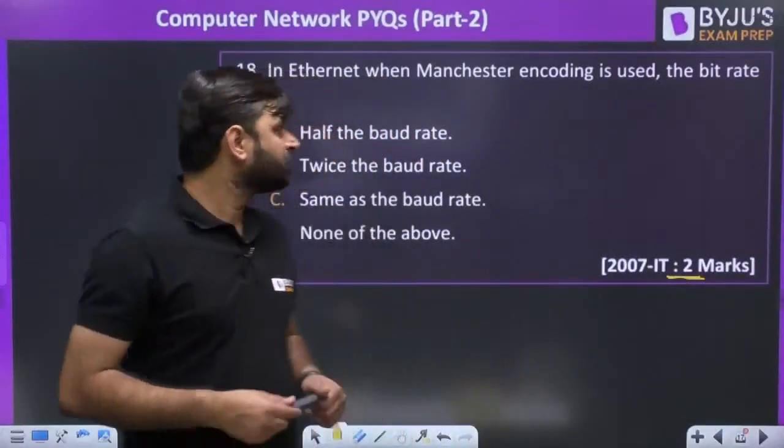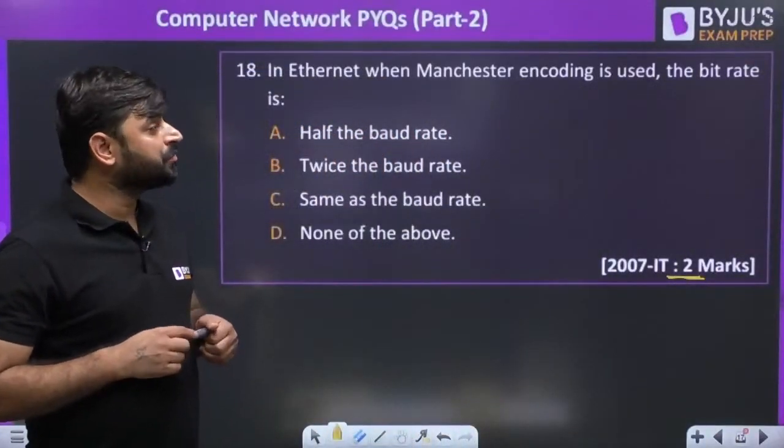In Ethernet, when Manchester encoding is used, the bit rate is